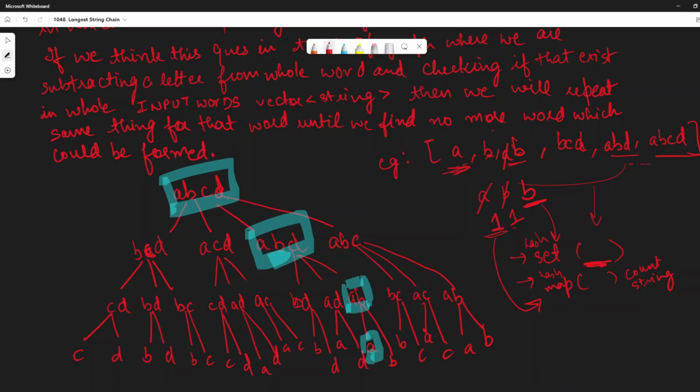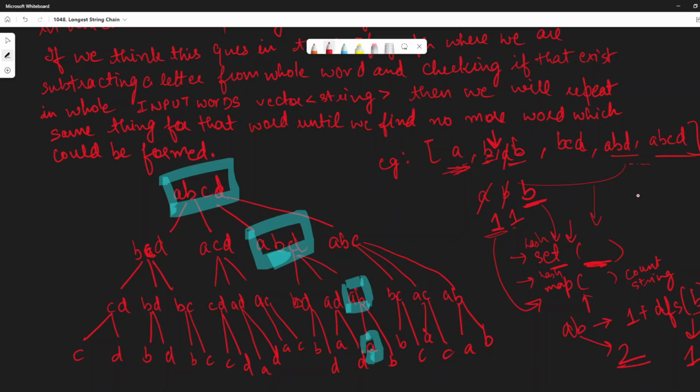And at that particular moment, it will again do DFS, and then it will come up to this particular point again, right? And when it comes to this point, it will check whether this particular B really exists in this set. It will check yes, it exists, and then it will check for the value, that will be 1 itself, right? Then in this hash map, the corresponding value for this AB would be 1 plus DFS of this particular B, which will also give us 1. So this AB would now have 2.